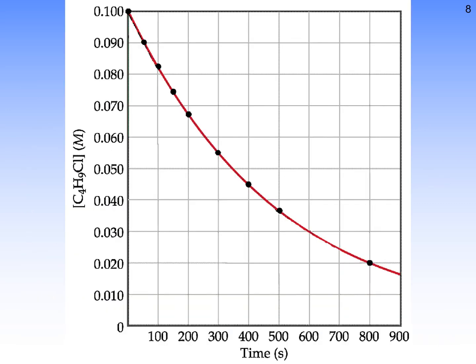So if we look at a graph of that same reaction that we talked about earlier, but this time we're looking at a graph of the concentration of that reactant versus time in seconds. All right, and as you can see, as the reaction progresses, the concentration of our reactant goes down, which hopefully makes a lot of sense. As the reactants react, they break down and form products, so the amount of them present is going to decrease over time. Because of this decrease in our reactant concentration, the rate of our reaction is going to slow down.